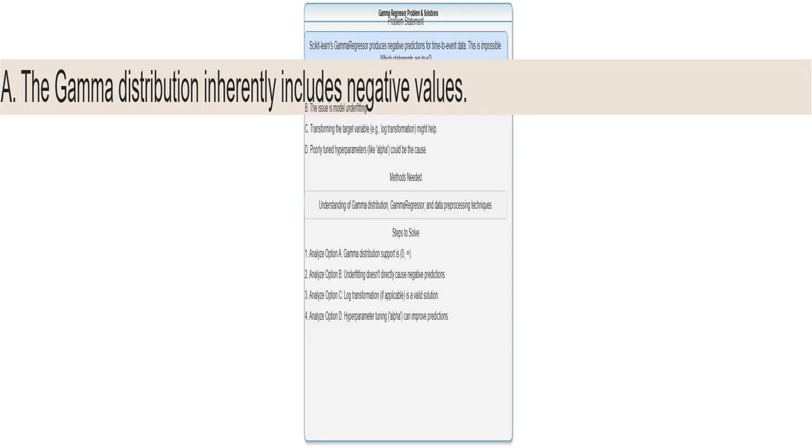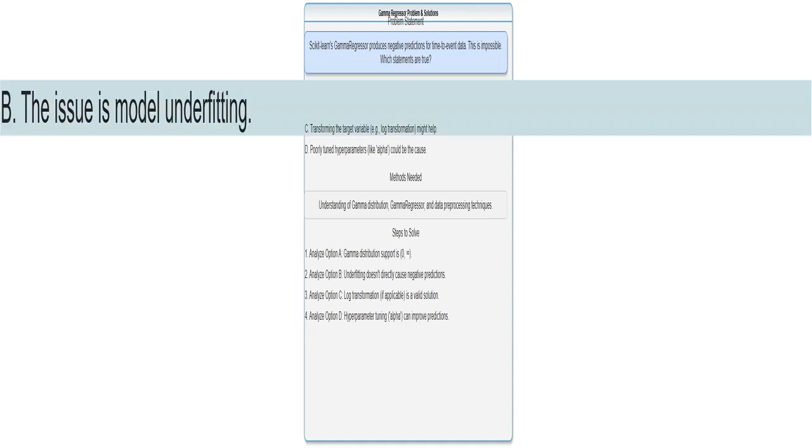This statement is incorrect. The gamma distribution, in its standard form, only deals with positive numbers. Think of it like this: you can't have negative time until something breaks. Underfitting is when the model is too simple to capture the data's patterns. It could lead to bad predictions, but it doesn't directly explain negative time predictions. This is less likely to be the root cause of the negative predictions.